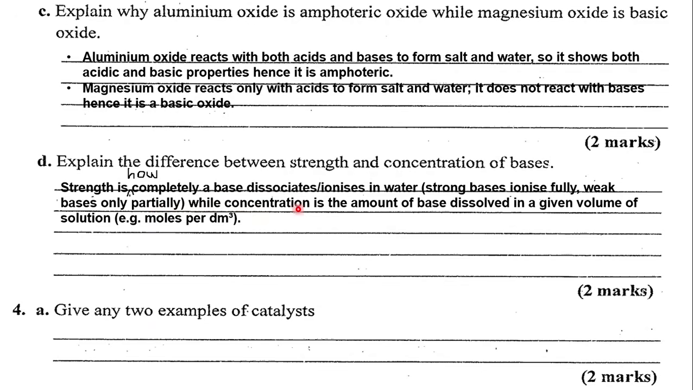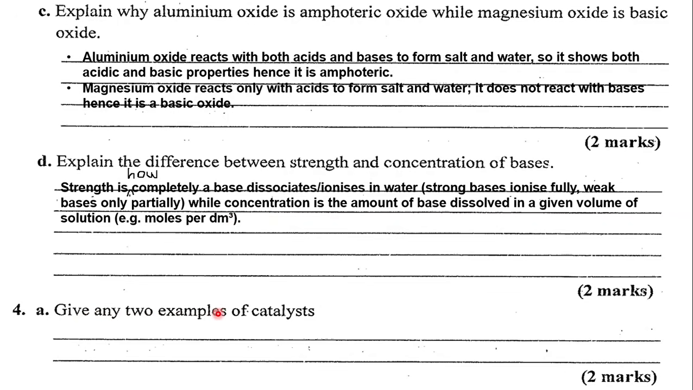While concentration is the amount of a base dissolved in a given volume of solution measured in moles per cubic decimeter. So strength is about dissociation of the base into ions, while concentration is the amount of the base dissolved in a given volume of solution.